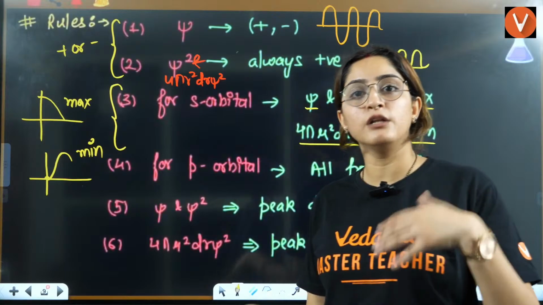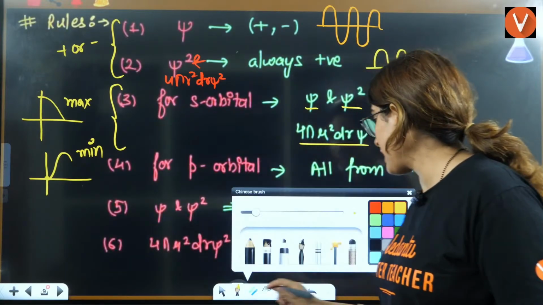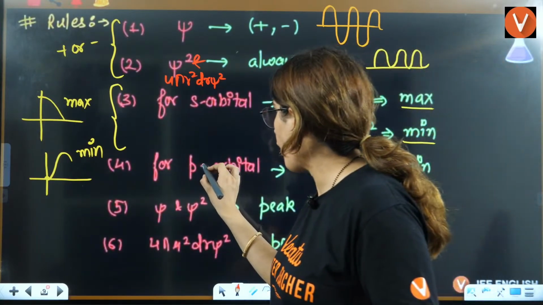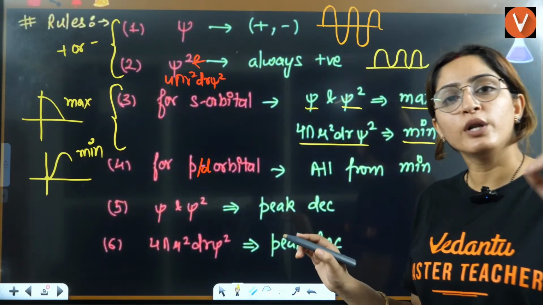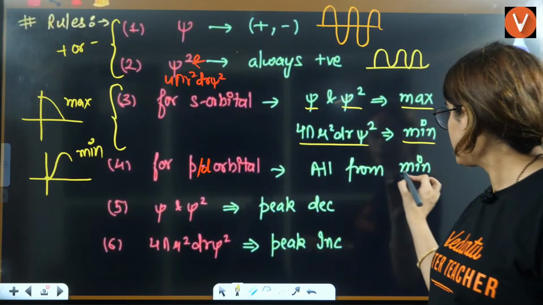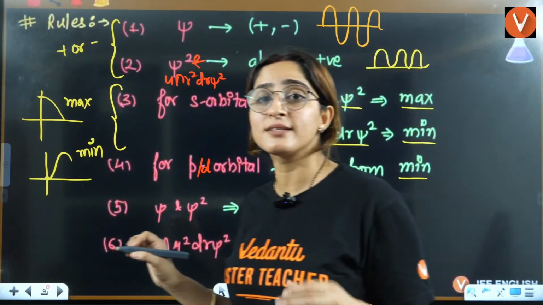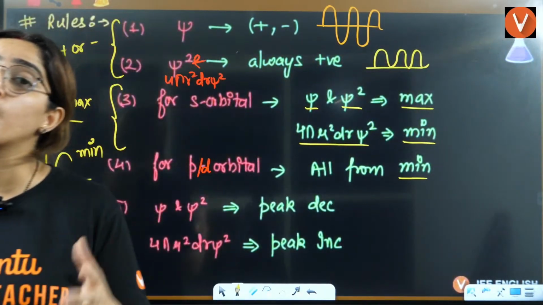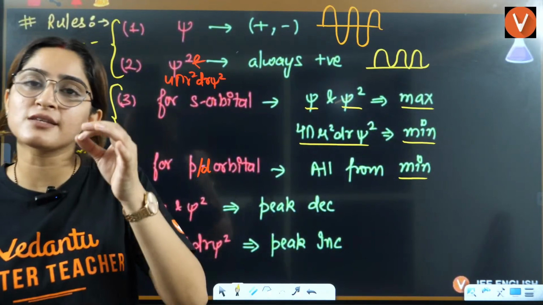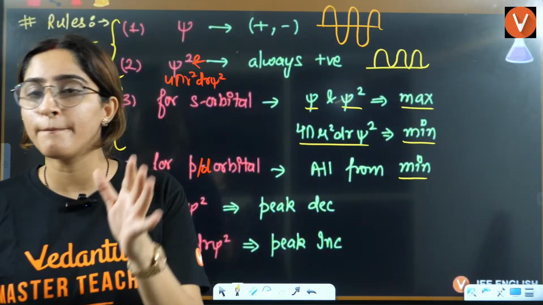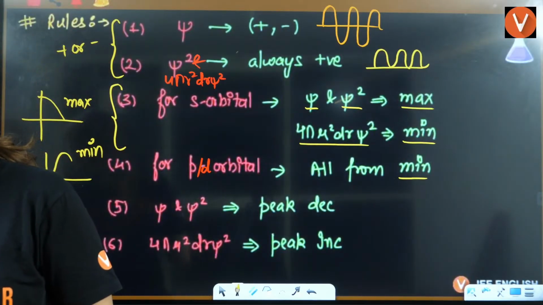P orbital or D orbital, you can also write here D orbital, P or D, whatsoever you have, you will always start it from the minima. It doesn't matter whether it's psi square or 4 pi r square dr psi square. It will always and always start from the minima. Okay, yes, everybody.